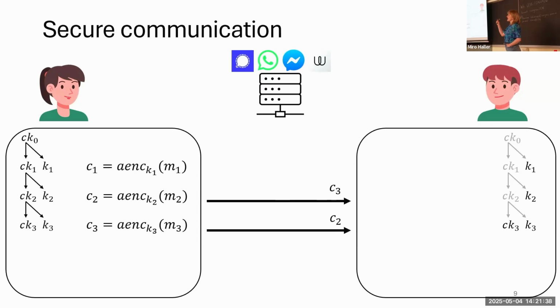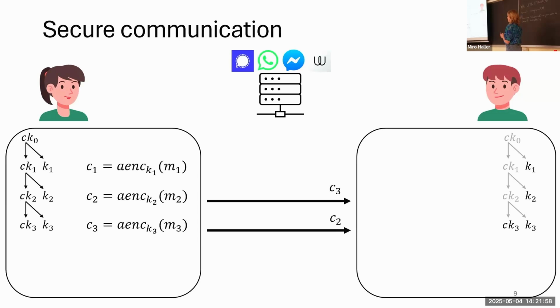And he will discard all the prior chain keys, such that, again, an adversary who reveals the state cannot derive the key material for the third ciphertext anymore. Great, but Bob can still decrypt all out-of-order messages.